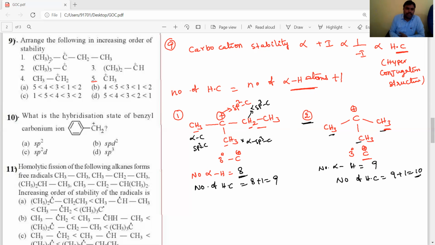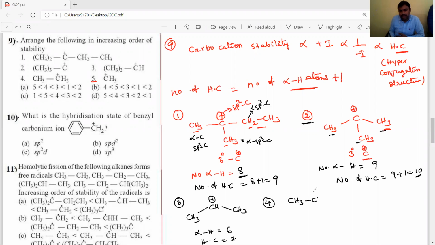The remaining ones, 3, 4 and 5, have no problem. The third one is a secondary carbocation with two CH3 groups, so 6 alpha hydrogens are present and 7 hyperconjugation structures. Next, the fourth one, ethyl CH3-CH2+: 3 alpha hydrogens, so 4 hyperconjugation structures.